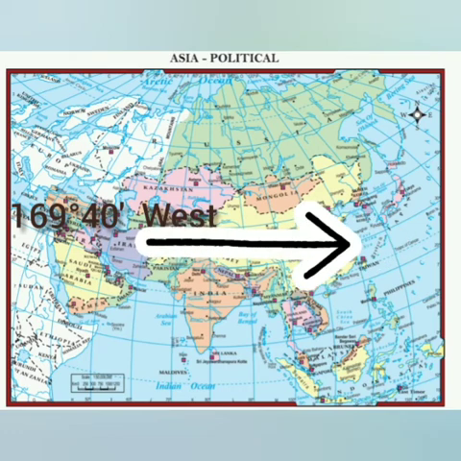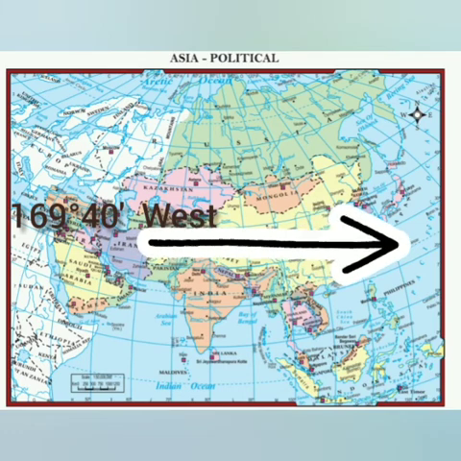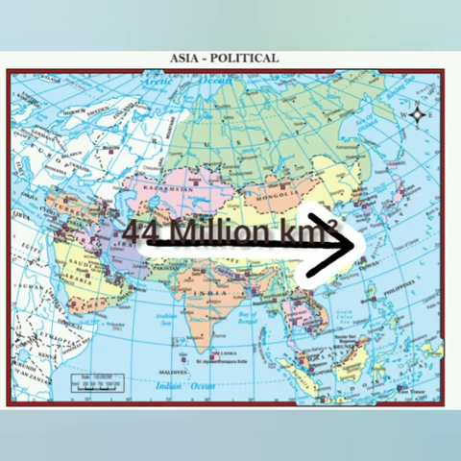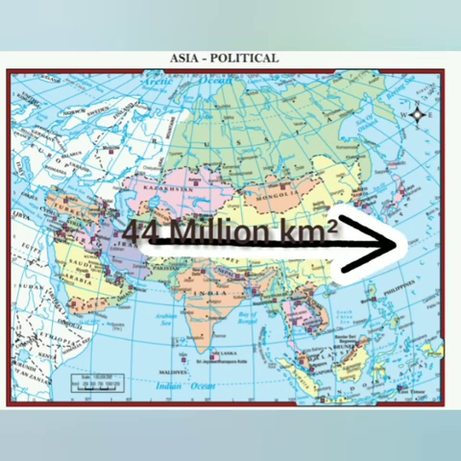It spreads over an area of 44 million square kilometers.